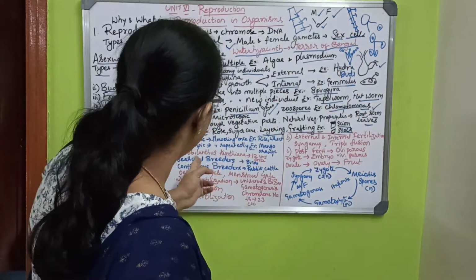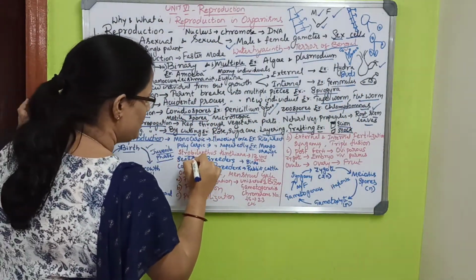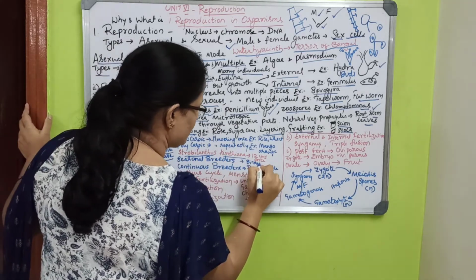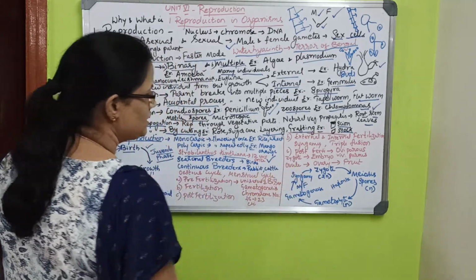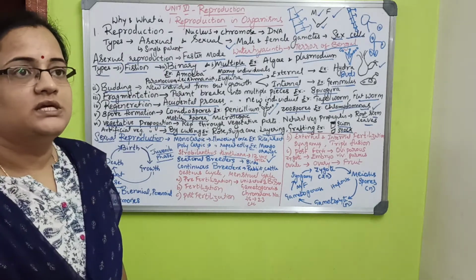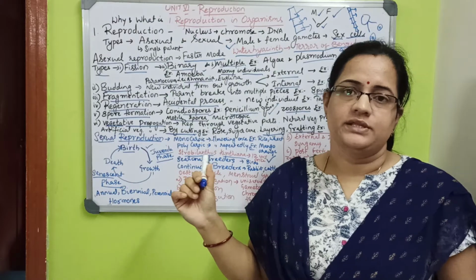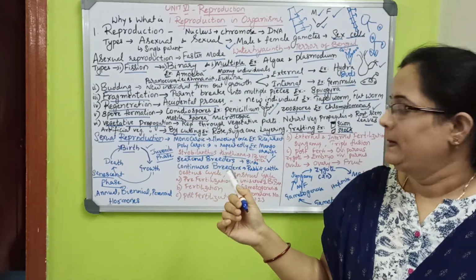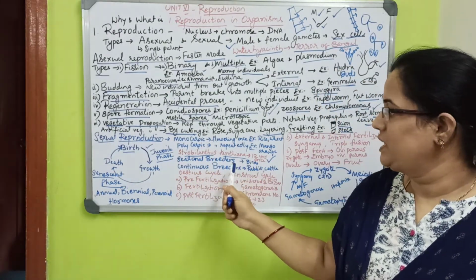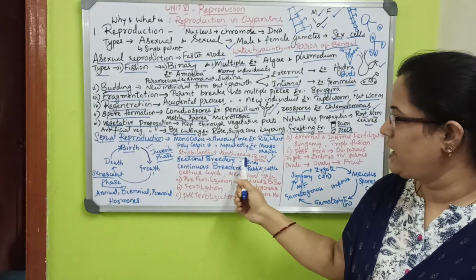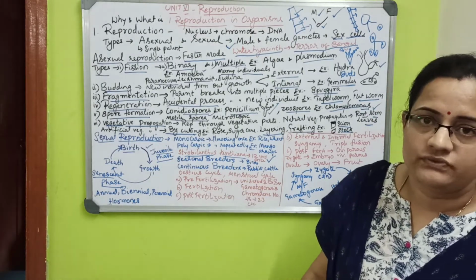And one more here is Strobilanthes kunthiana. Flowers come once in 12 years. These grow in the mountains, in areas like Simla, Manali, and Jammu Kashmir, where these purple flowers will come.